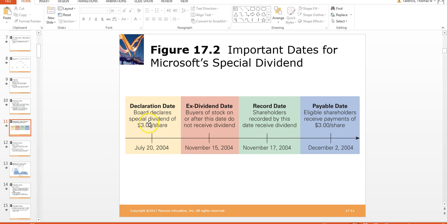So if you bought the stock basically before this, you will get this dividend. You'll be recorded at that point. And here's the date when they receive the check, or they give you additional shares, depending on how you set it up. So this is an important chart, and everyone should know what this is. So remember, there's a 2-day difference here, and you can see that right here.